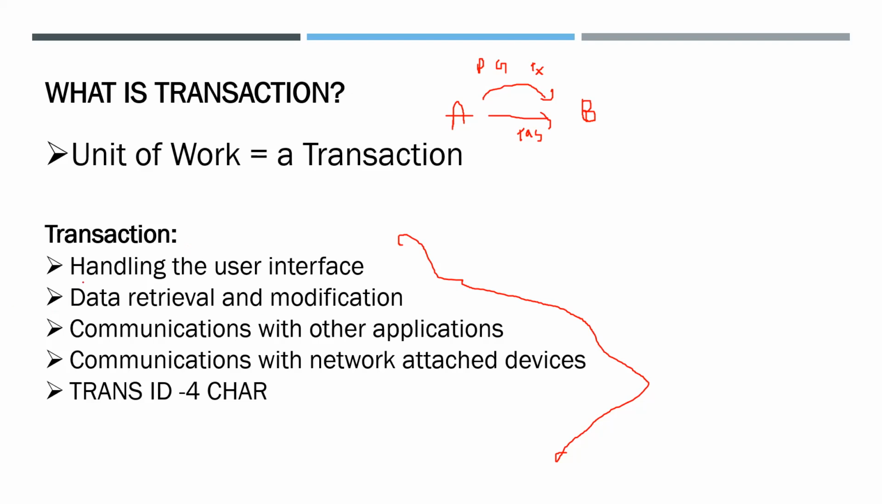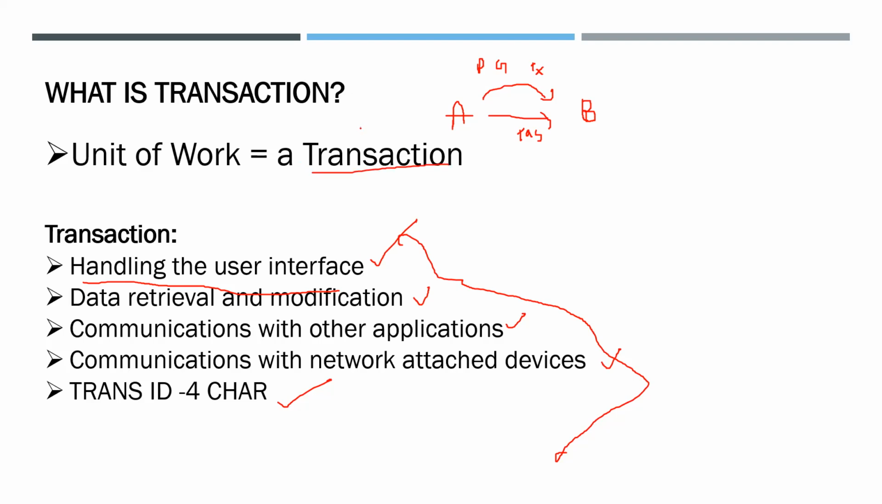Handling the user interface is a task. Data retrieval and modification is a task. Communications with other applications is a task. Communications with network attached devices is a task. Transaction ID is a task. A unit of tasks, or a group of tasks, is grouped together as a transaction.